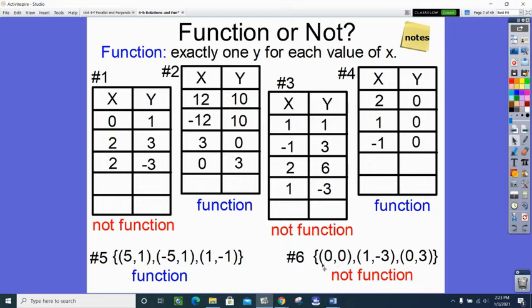Right? What was the problem? See the 0 x here and the 0 x there? So 0 goes in and comes out as 0, and 0 goes in and comes out as 3. That's not a function. So that's how we can look at a relation on a mapping diagram, on a table, and on a set of points and determine if it's even more special than a relation, is it a function?